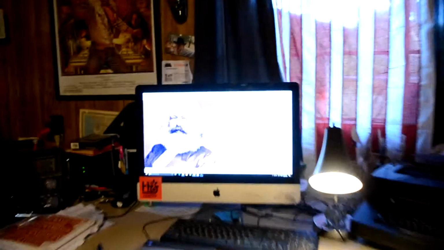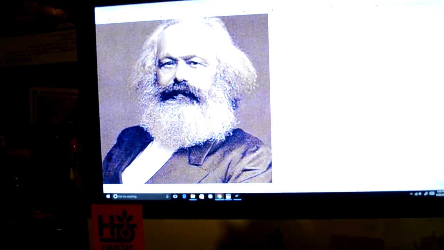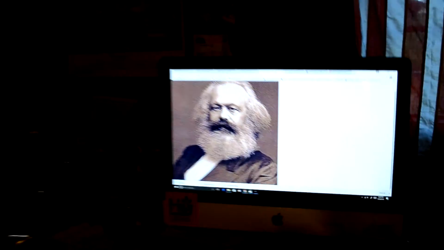This is Karl Marx, a German philosopher and political revolutionary born in 1818, dying in 1883. He wrote the Communist Manifesto, which was a pamphlet in 1848, which defined all the characteristics of a communist or socialist society. He pioneered the idea of communal economics as practical in the real world, though many artists had done so in the past.